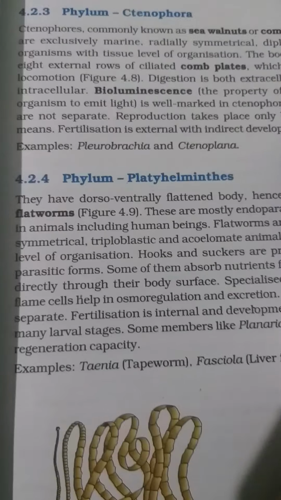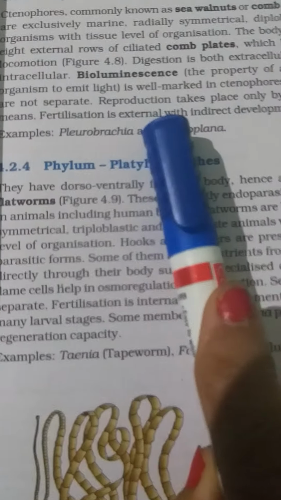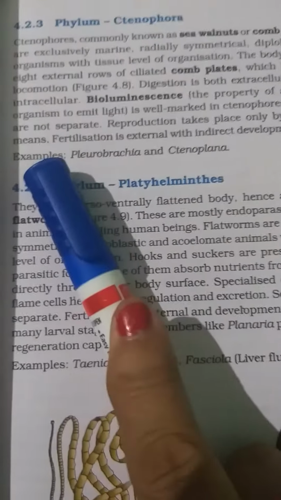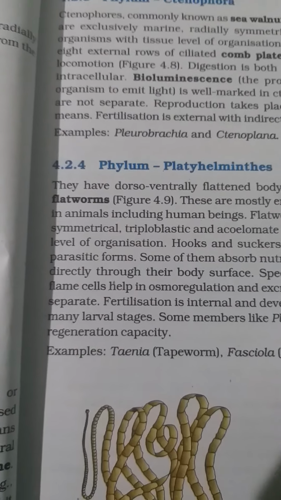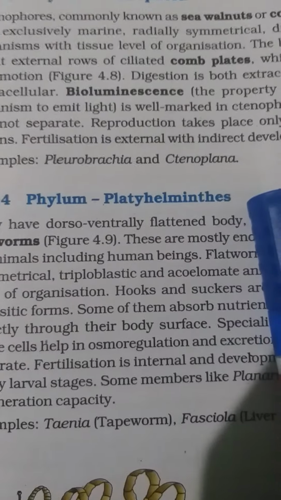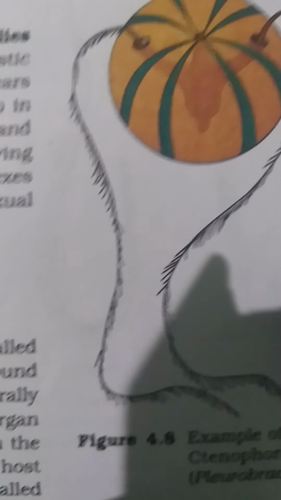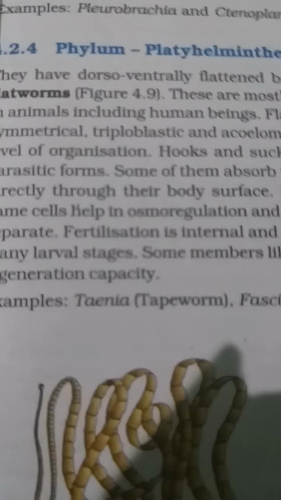In Ctenophora, sexes are not separate. Reproduction takes place only by sexual means. Fertilization is external and development is indirect. Examples are Ctenoplana and Pleurobrachia. Now comes the Platyhelminthes, or the flatworms.